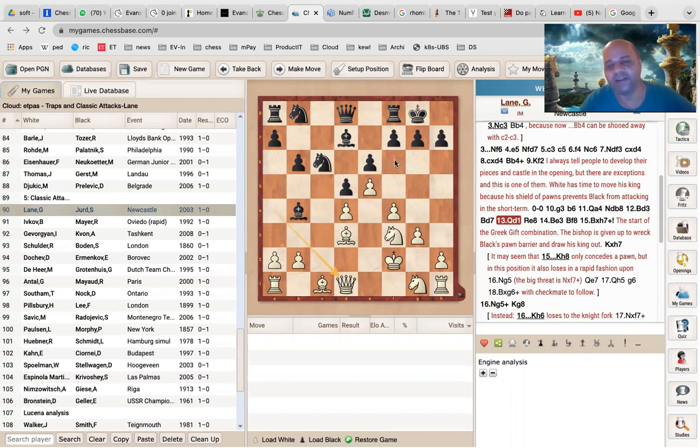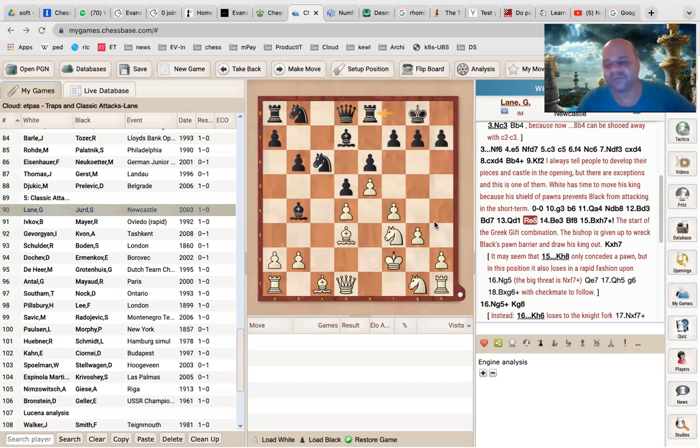I have told you multiple times that the knight on f6 or f3 is a very good defender of the castle, but that is driven away, and this knight should be ready. The white knight should be ready to jump to g5, allowing the queen to either come to h5 in this direction, or also come to d3 and then join this attack. All of these are necessary, plus there is one more thing necessary. So first of all, now black plays this rook to e8. So far, so good.